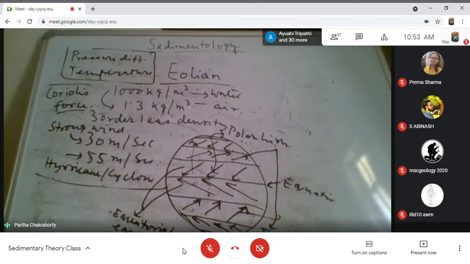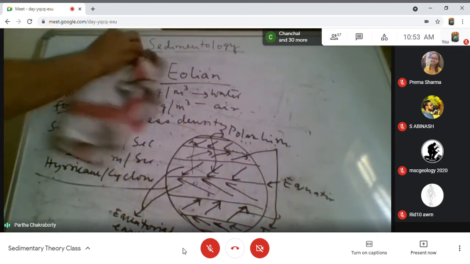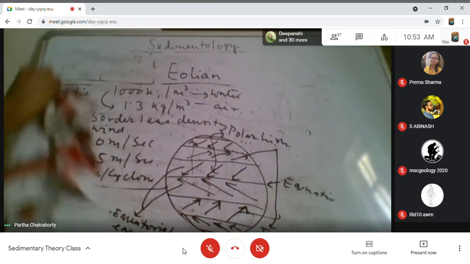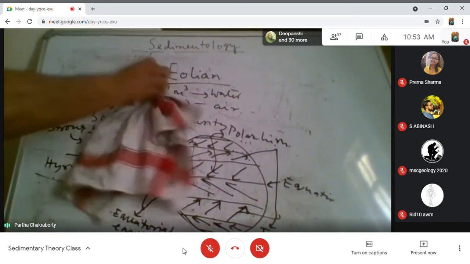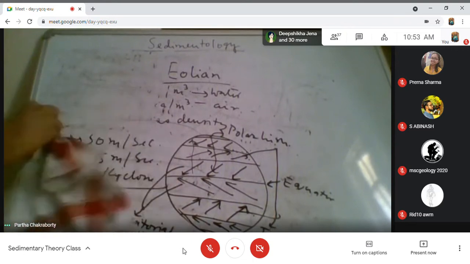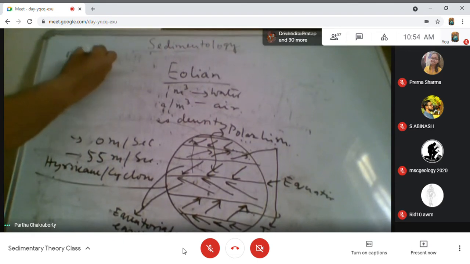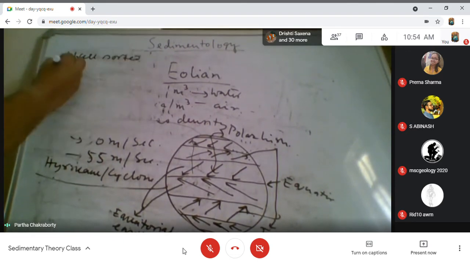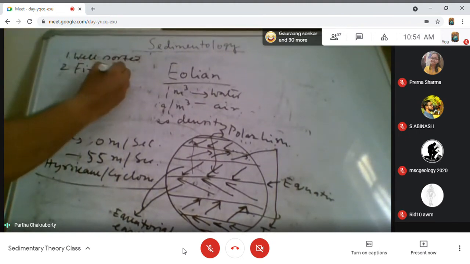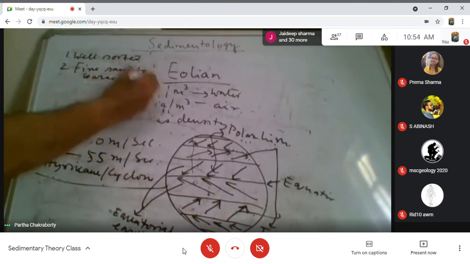Okay. Now, what is the character of aeolian sediment? First, let us discuss that, one by one. The aeolian sediments, as we know, are always very well sorted. Number one, well sorted. Number two, fine sand to coarse silt, this is the size.